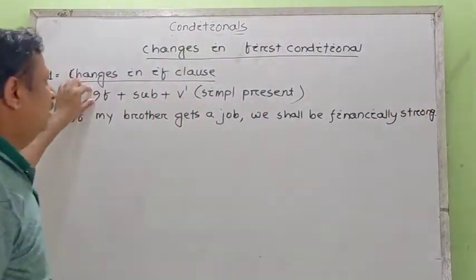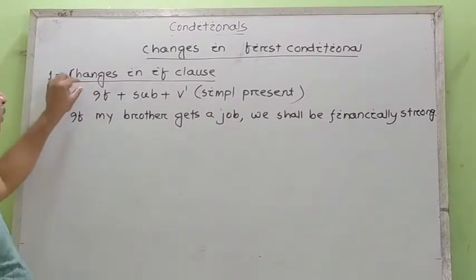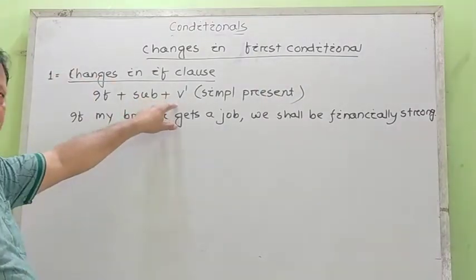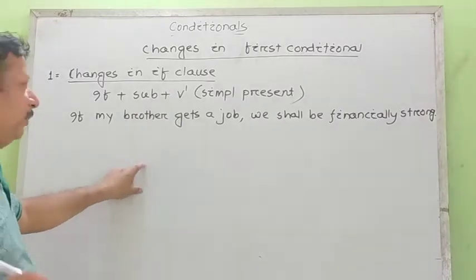This is the usual structure, but we know that certain changes are there. Instead of verb 1, we can also write the present progressive.